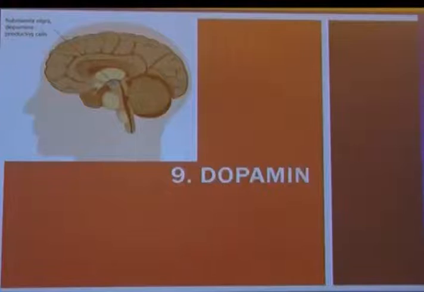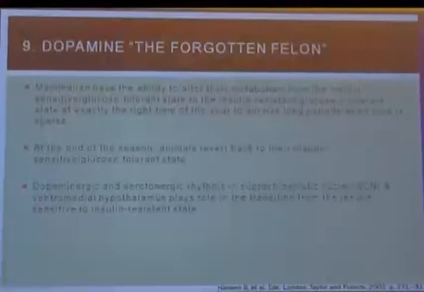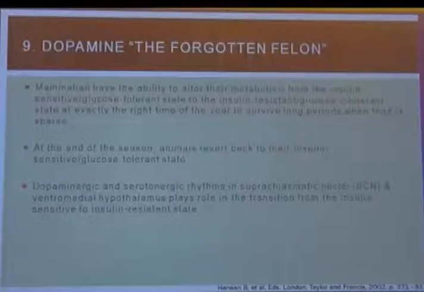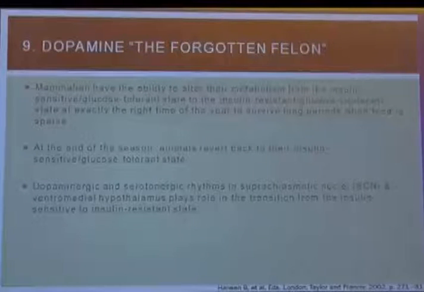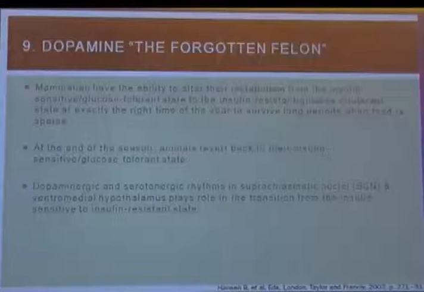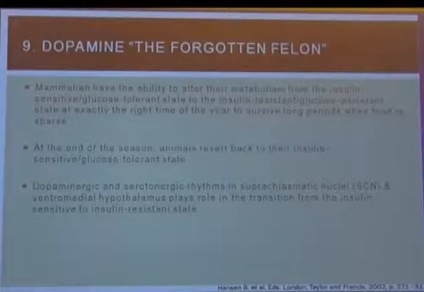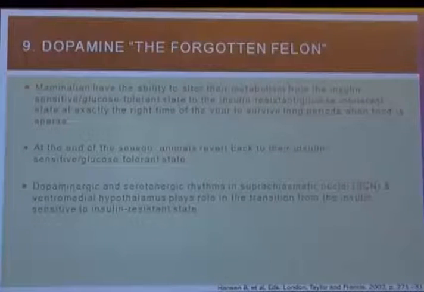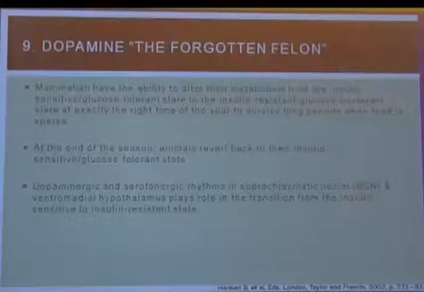Let us look at number 9, because up to number 8 we know, so I will not go into details about those. We will start with number 9, that is dopamine. Well, we know something about that: mammals have the ability to alter their metabolism from an insulin sensitive, glucose tolerant state to an insulin resistant, glucose intolerant state at exactly the right time of the year to survive long periods when food is scarce. At the end of the season, animals revert back to their insulin sensitive, glucose tolerant state.